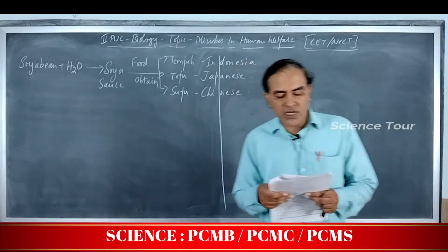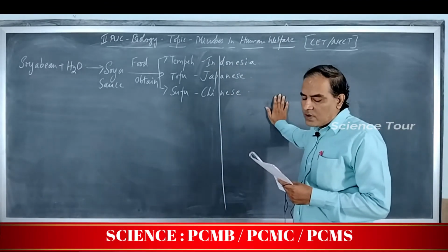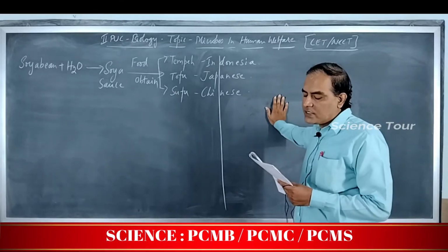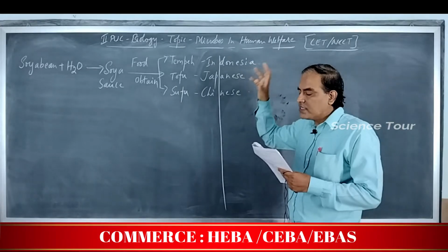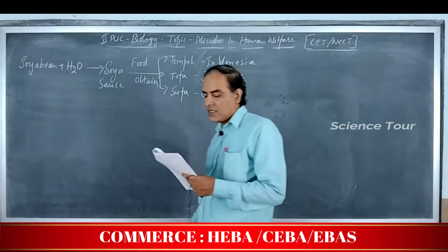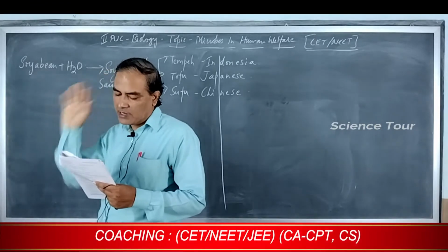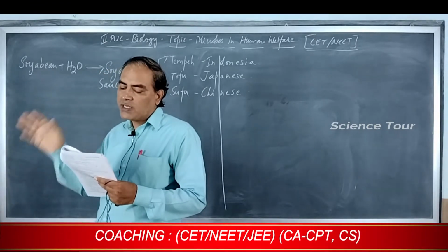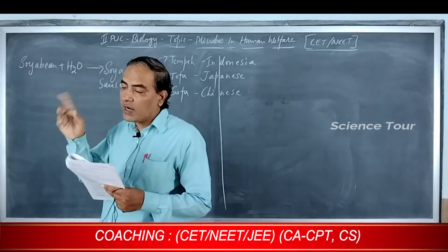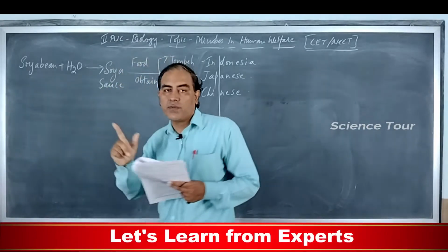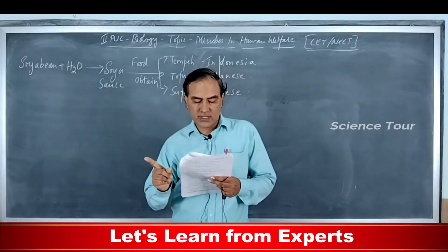Question number 8. Identify the correct statement with respect to antibiotics. 1. Fleming, Chain and Florey were awarded the Nobel Prize in 1945. Correct. Antibiotics have greatly improved our capacity to treat deadly diseases. Also correct. Penicillin was used to treat American soldiers wounded in World War I is incorrect. World War II it should be. So 1 and 2 are correct. So option 1 is the right answer.